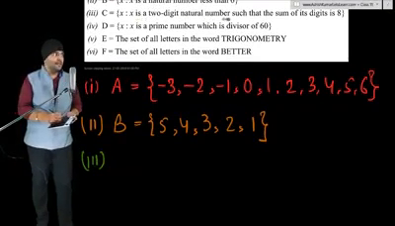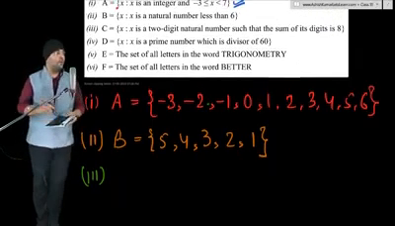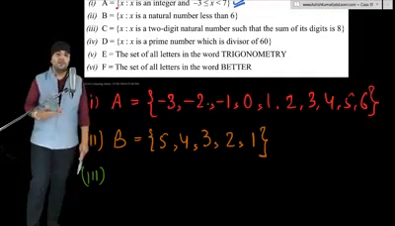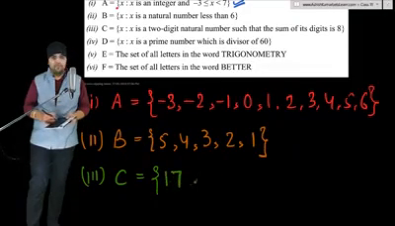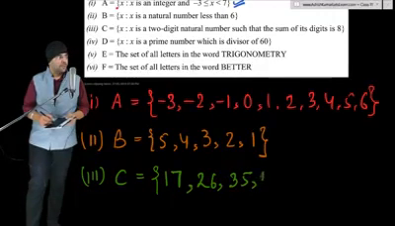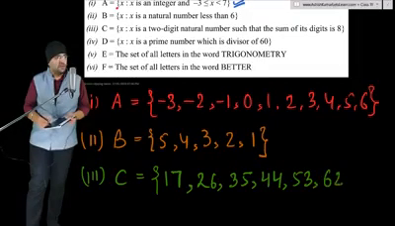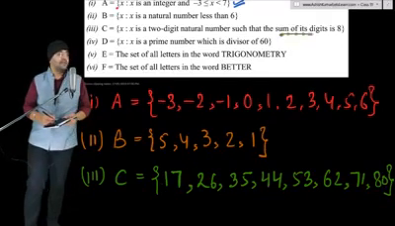Third part. x is a 2-digit natural number such that the sum of its digits is 8. We need to list all those 2-digit natural numbers whose sum of digits is 8. The first 2-digit natural number with sum of digits 8 is 17 because 1 plus 7 is 8. Another is 26, 2 plus 6 is 8, 35, 44, 53, 62, 71 and 80. So these are the 2-digit natural numbers with sum of digits 8.